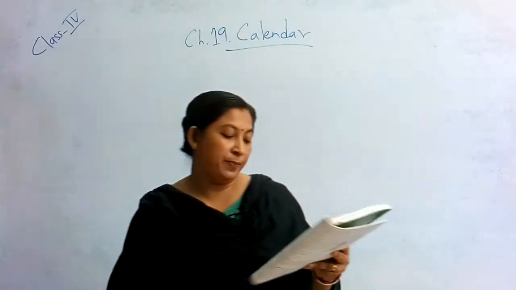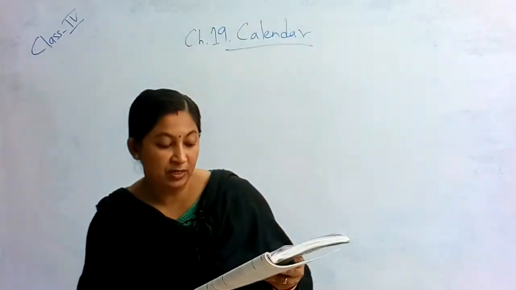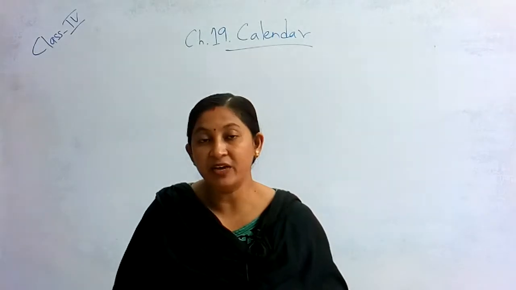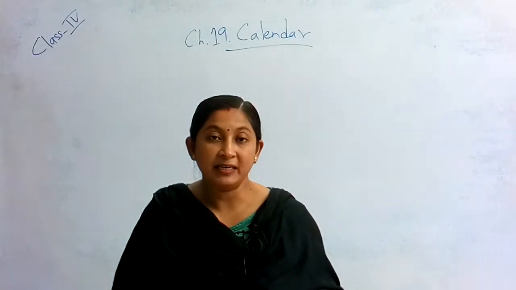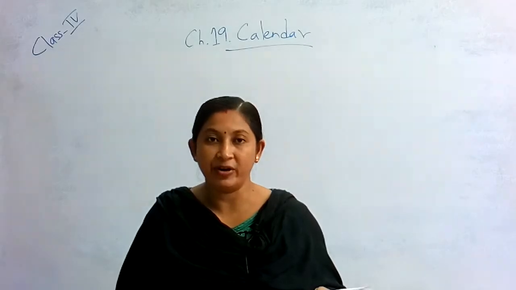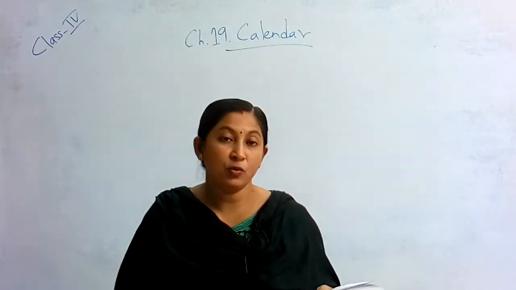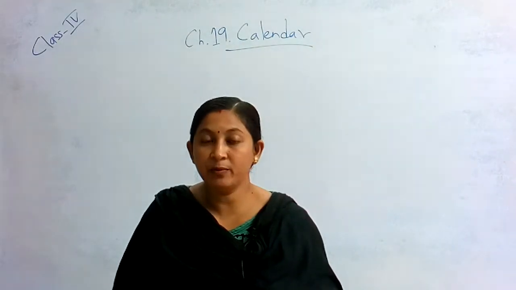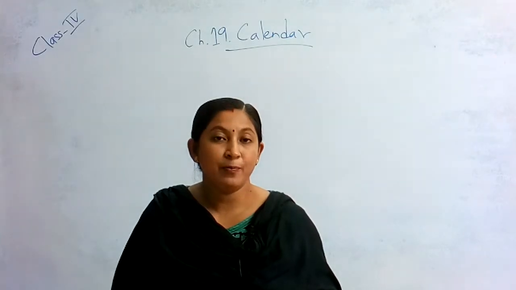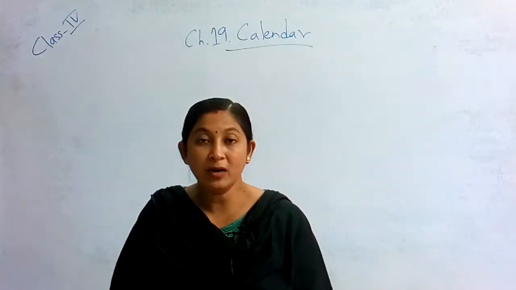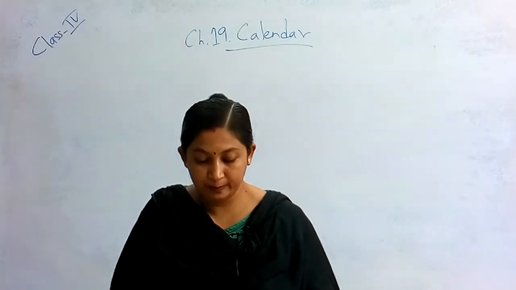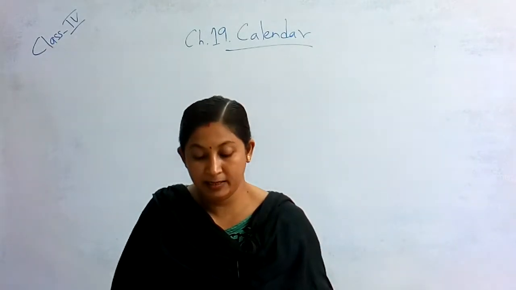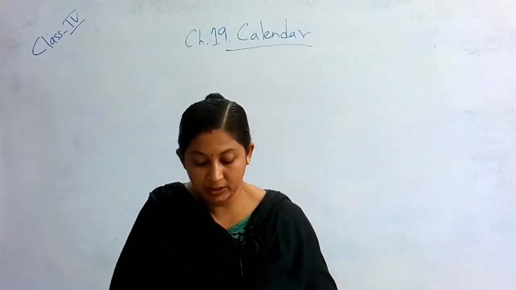Now ordinary and leap year. As you know, century: the year divisible by 100 is called a century. That means whichever year is given, if it is divisible by 100, then it is a century. As you know, century means 100. And a leap year, if it is divisible by 4, then it is a leap year. If the year is not divisible by 4, it is not a leap year. A leap year has 366 days, 1 day extra in the month of February. And in an ordinary year we have 365 days, and February has 28 days.